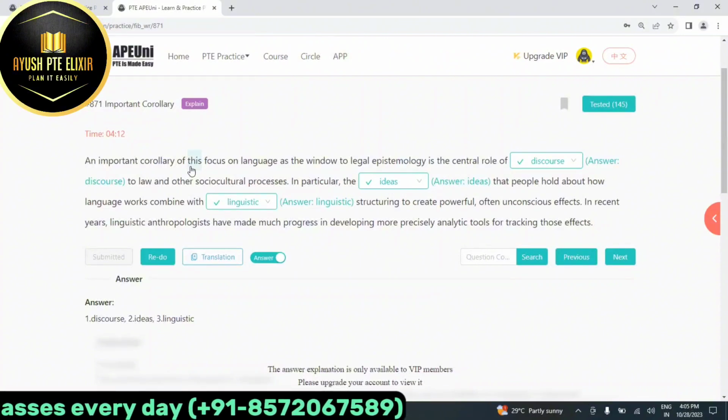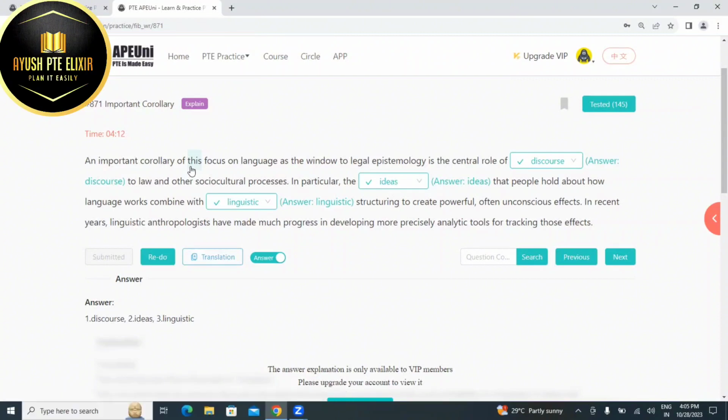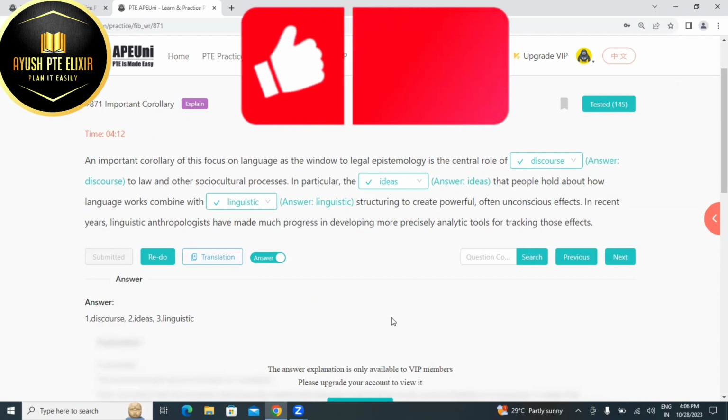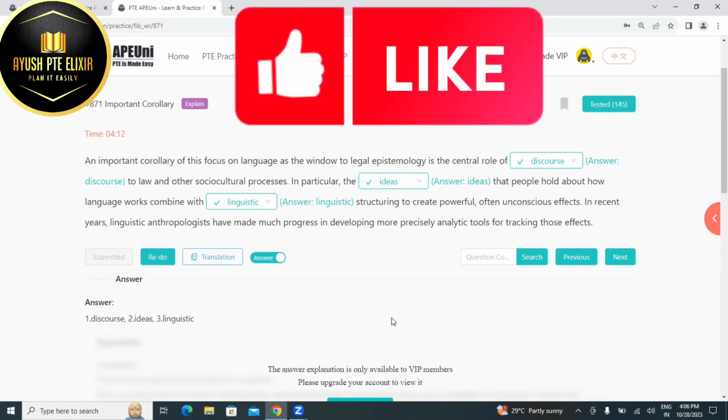So that is how like I do my reading and writing blanks. I don't use only my senses. I just go on with first of all the grammar. I check whether it's a verb, it's a noun, what missing part of speech should be there. As I check, like it should be a plural noun, and there is no other plural noun. So I just get 60% of the idea to do those blanks. And when I'm done with the grammar, I just go on to the sense. And last but not least, it's my tukka. In other words, you can say it's a guess. So your guess would be grammatically sensible. Grammatically sensible tukka आपका ज़्यादा better होगा as compared to just going with the senses or tukka. So this is how you can improve your reading and writing blanks.